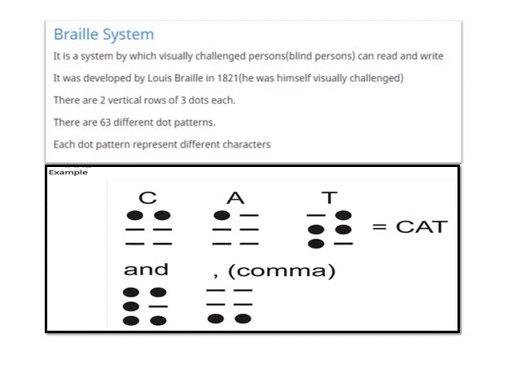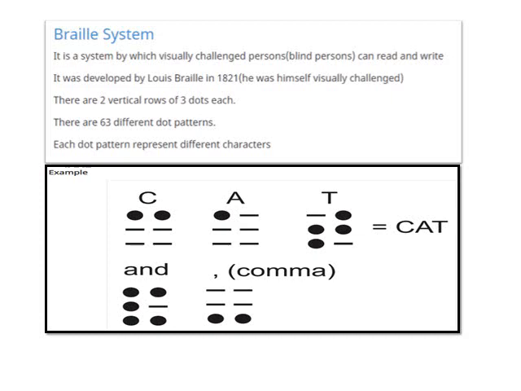Now let us learn about the Braille system. What is this Braille system? It is a system of reading used by blind people. The blind people, whom we call visually challenged persons, can read though they are not able to see anything.